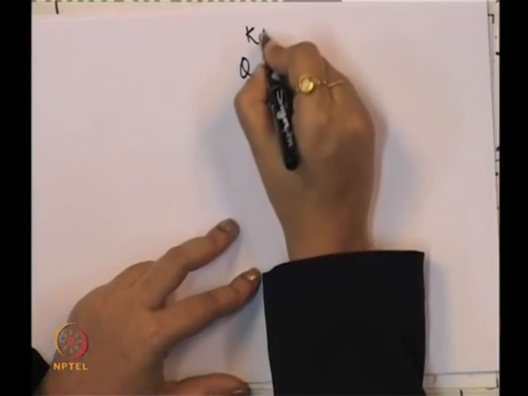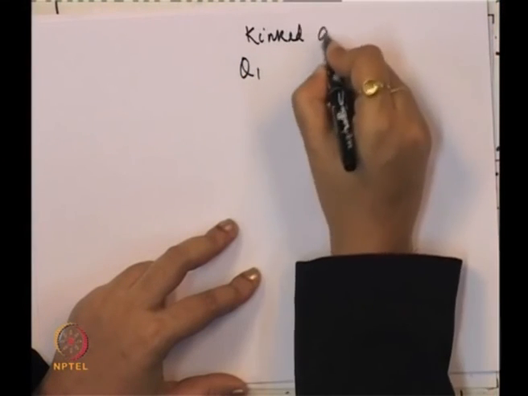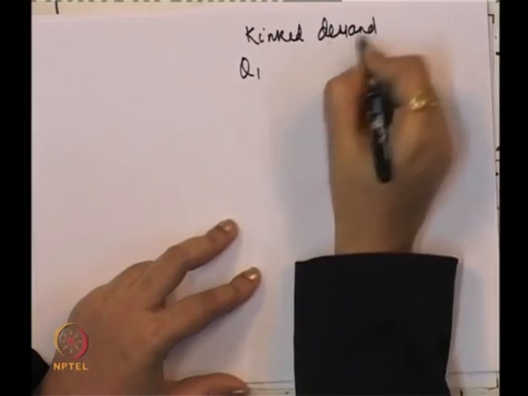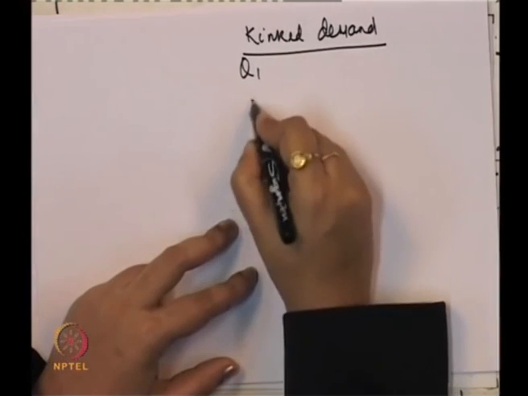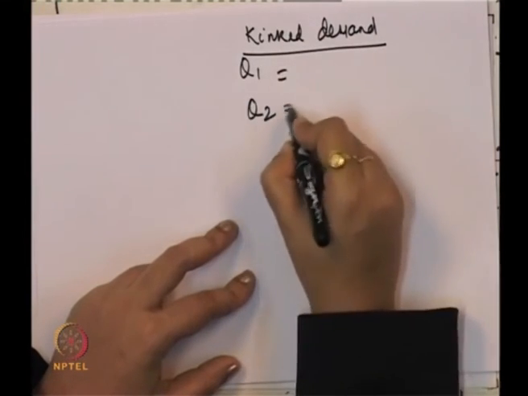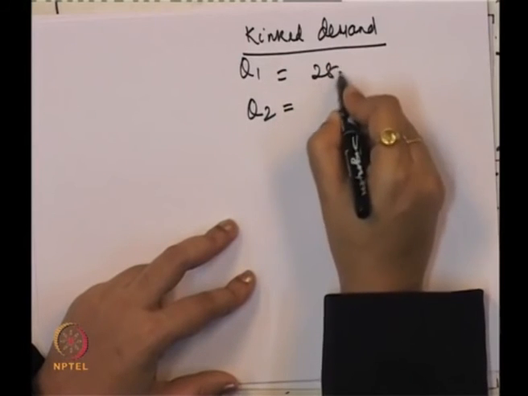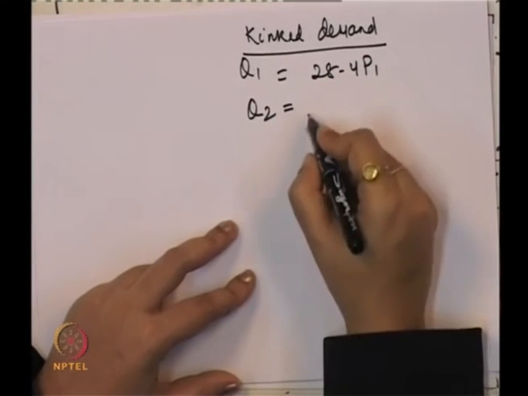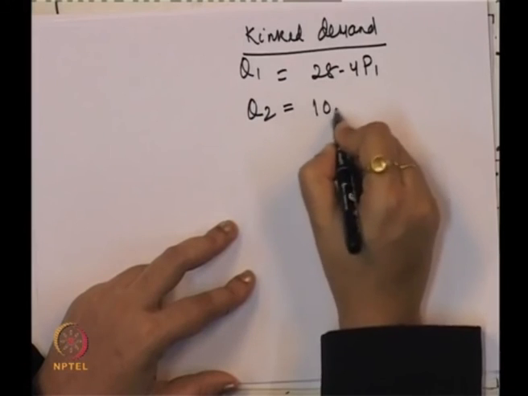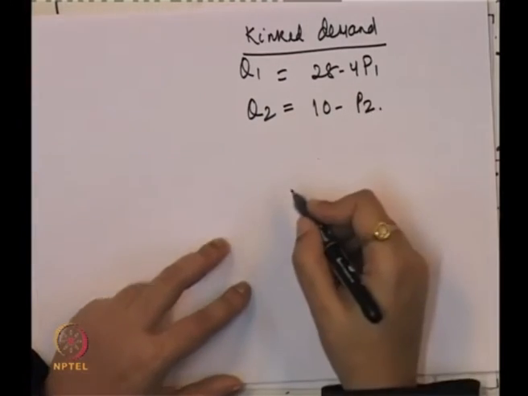So, we will take two demand functions, Q1 and Q2. We have two demand functions, one is Q1 = 28 minus 4P1 and second is Q2 = 10 minus P2.